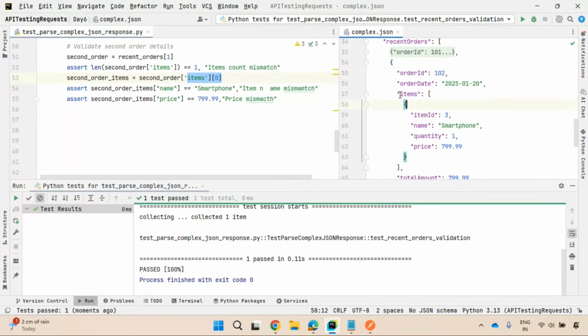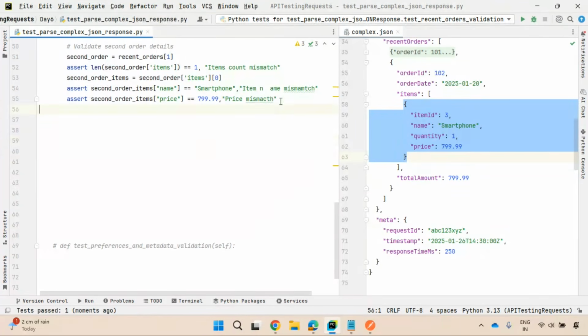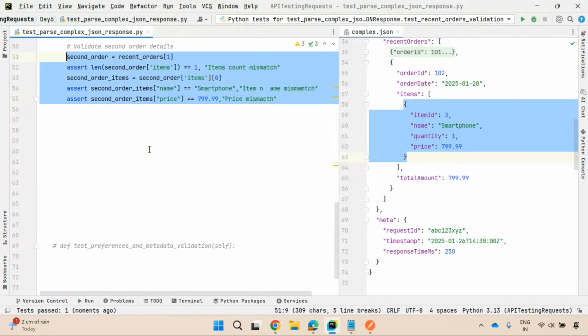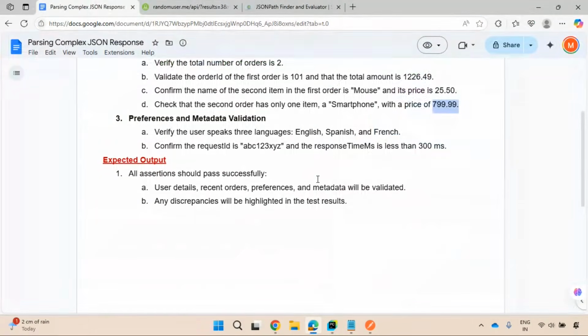Second order is having only one item. That one item is also represented in the form of a list. The first object in a list has 0 as its index number. That's what I specified. If we did not specify this, it will raise an issue, right? Second order items of name and price I'm expecting, right? So this is recent orders validation. Like this, we'll also see one more validation, preferences and metadata validation, right?